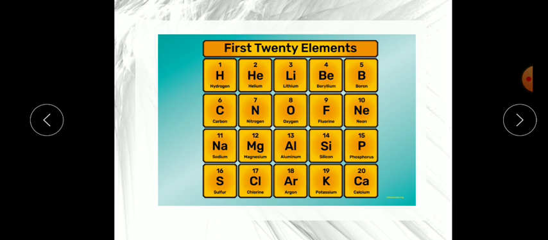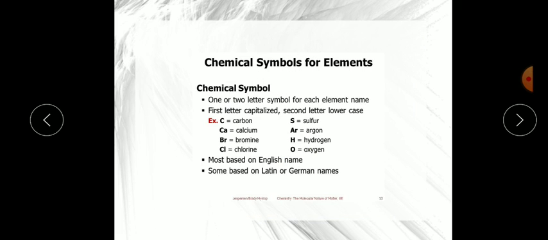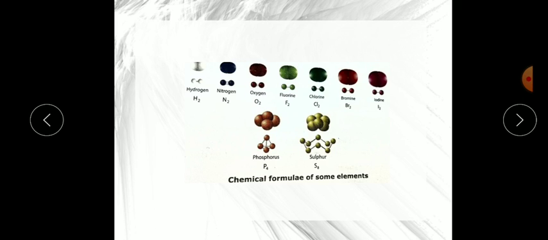So all these elements are pure substances. Understood? Same in the case of molecules, whether hydrogen, oxygen or nitrogen, all are made up of similar atoms.